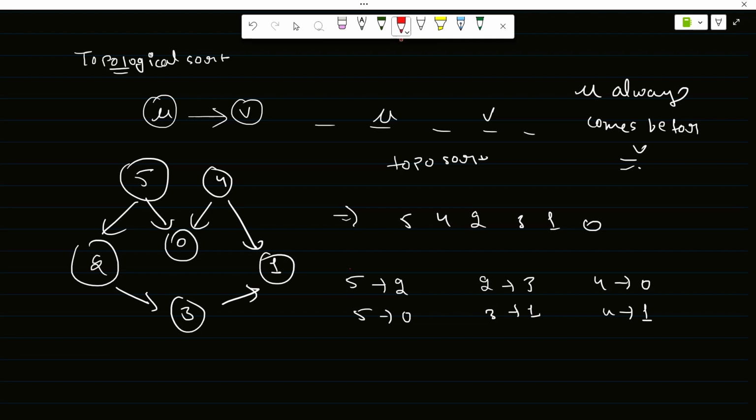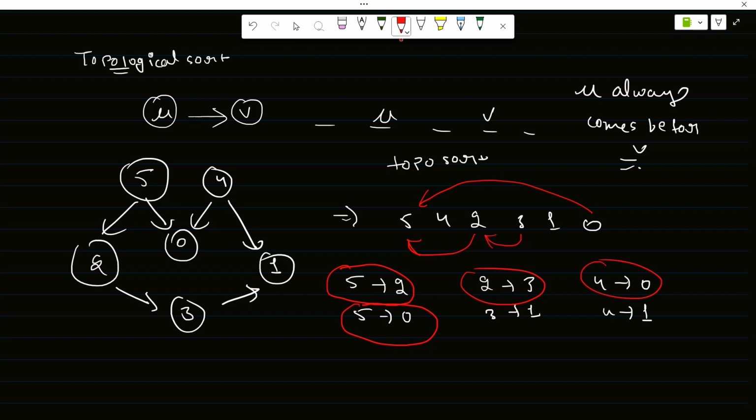Now you can see that there is an edge between 5 and 2, 5 comes before 2. There is an edge between 5 and 0, 5 comes before 0. 2 3, 2 comes before 3. 4 0, 4 comes before 0. 3 1, 3 comes before 1. 4 1, 4 comes before 1, right? So this is a possible topological sort.